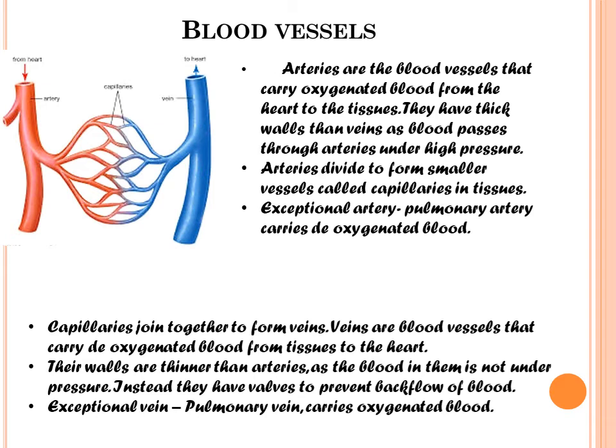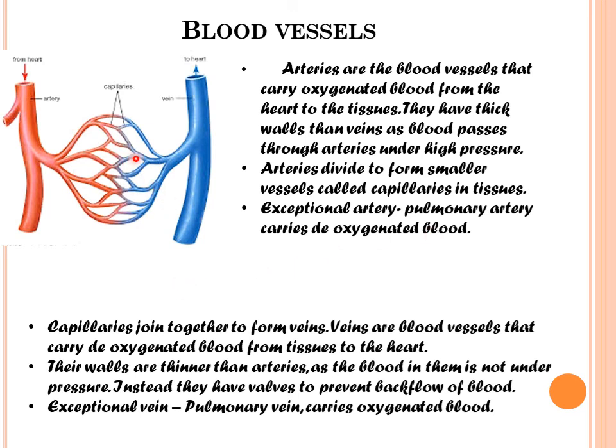Now about the different blood vessels. Arteries, veins and capillaries are the different blood vessels. Arteries are the blood vessels that carry oxygenated blood from the heart to the tissues. They have thicker walls than the veins as the blood passes through the arteries under high pressure. Arteries divide to form smaller vessels called capillaries. So you can see here arteries divided to form the capillaries in tissues. But there is an exceptional artery, the pulmonary artery. Pulmonary artery carries deoxygenated blood.